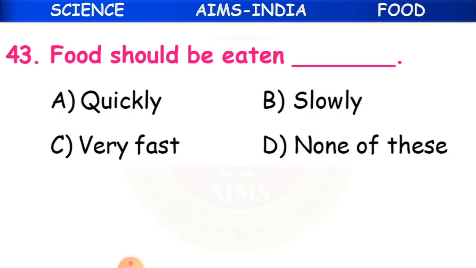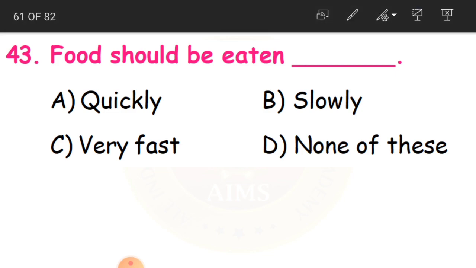43rd question, children. Food should be eaten dash. So how must the food be eaten? Either quickly, slowly, very fast, or none of these. How do you eat the food, children? Will you just eat it in gulps? No, that is bad. You have to chew it and eat it slowly. Then B is our answer.